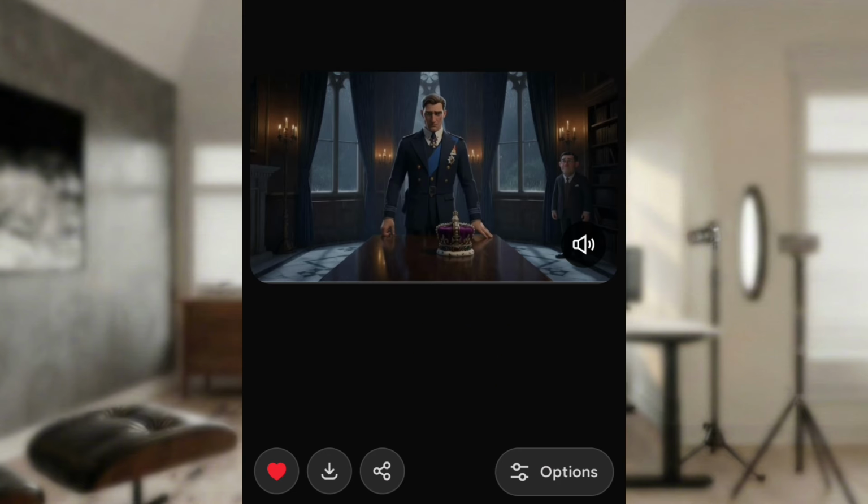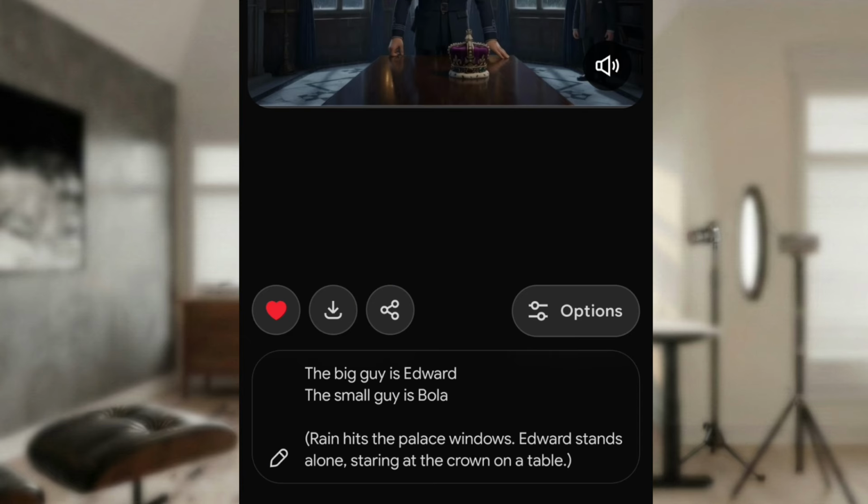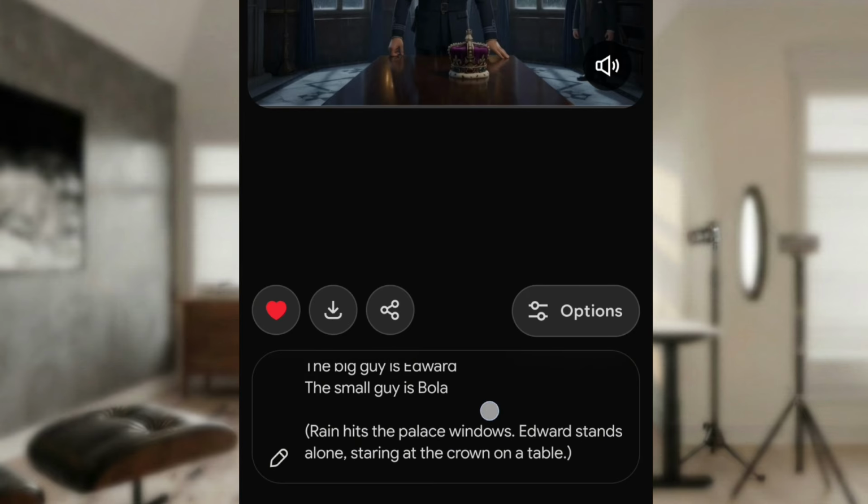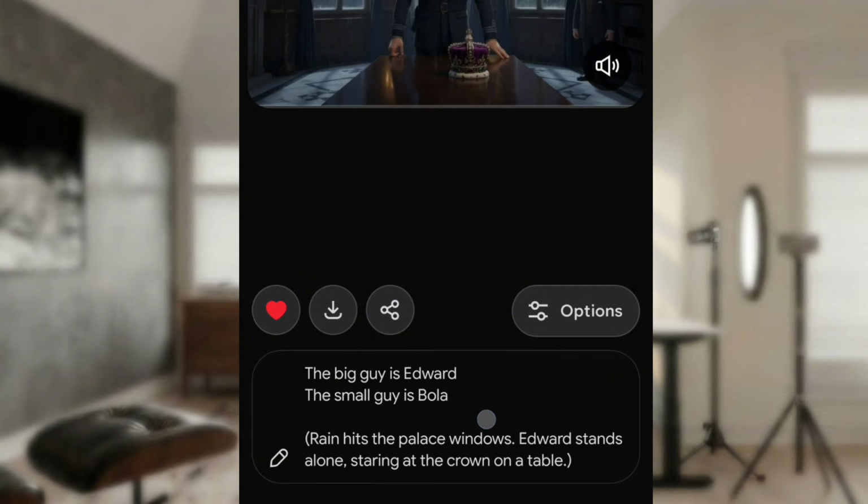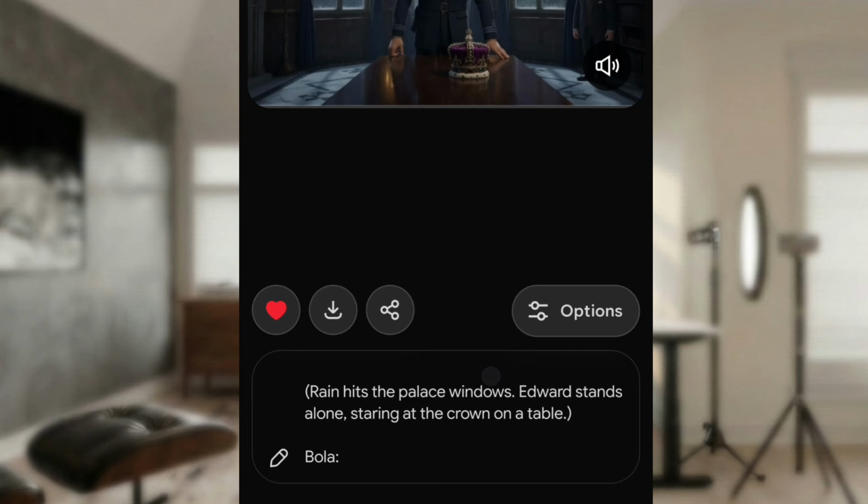You can see here, when you play the video, Edward was saying what Bola was supposed to say, and then Bola is saying what Edward was supposed to say. So I will say something to make Grok understand who is Bola and who is Edward, because it's not Grok that gave us the prompt we are using here. So what you will need to do, I just added that the big guy is Edward, because if you see clearly, Edward is big here, and the small guy is Bola.